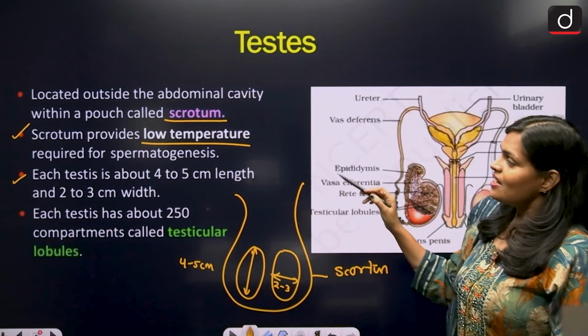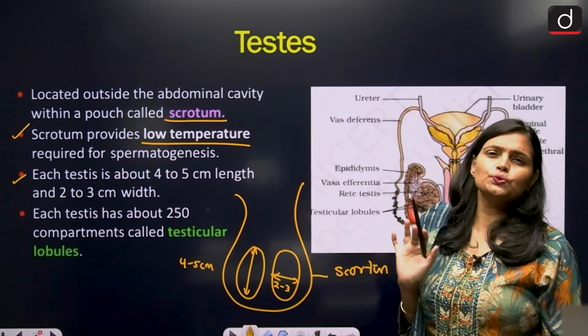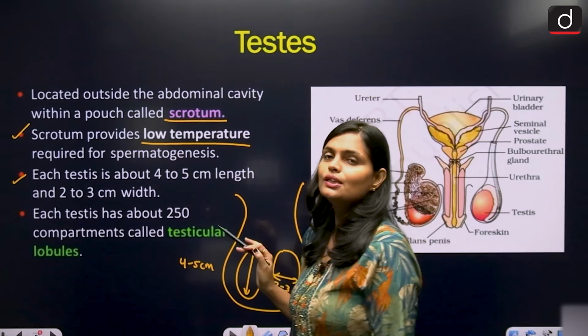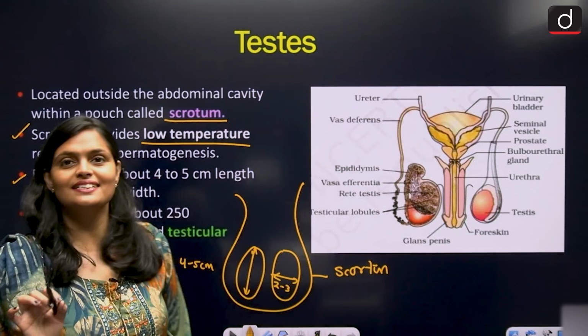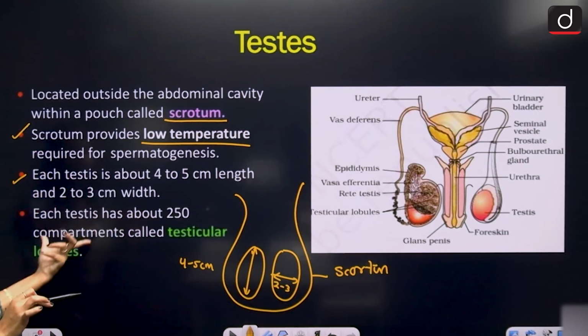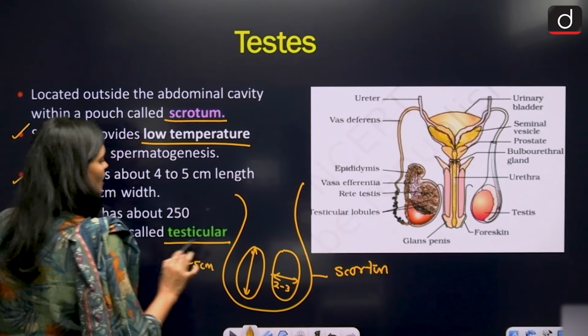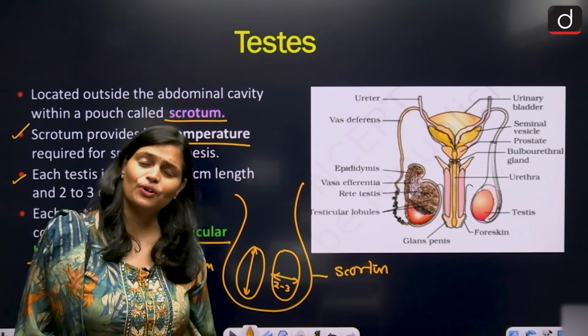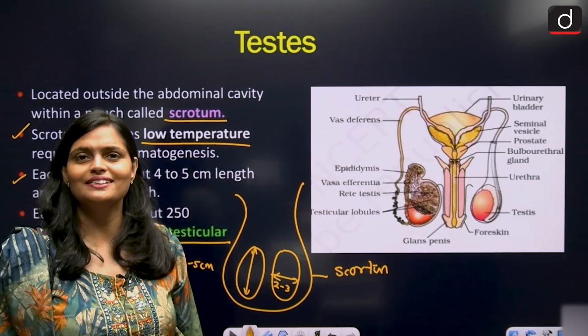Alright. Each testis has about 250 compartments called testicular lobules. So each testis has what? 250 compartments called testicular lobules. You know what we mean by testicular lobules, guys?